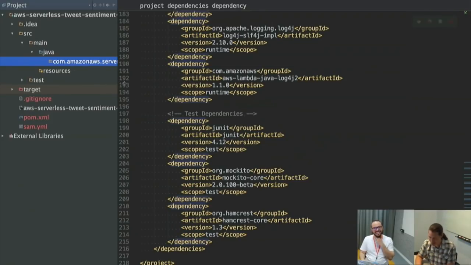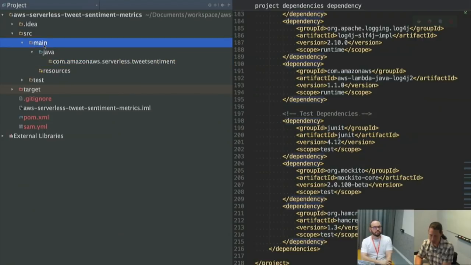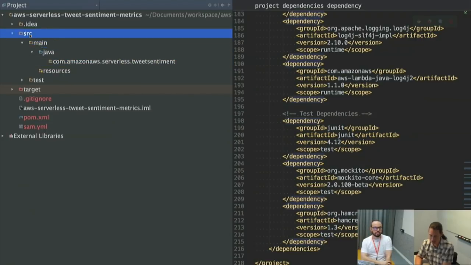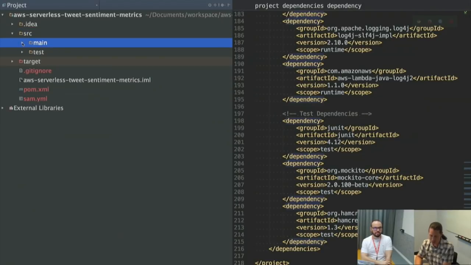Okay, so let's talk about how we structure our Java packages. So IntelliJ setup, the standard Maven setup. Everything's under source, and you have main and test. Main is where your actual functional logic is, and then test is any of your test code. I also set up a basic gitignore just for any kind of Java. And then my POM XML was created. I just showed you that.